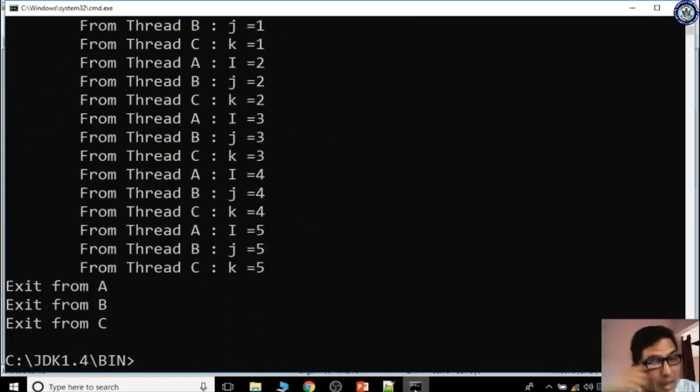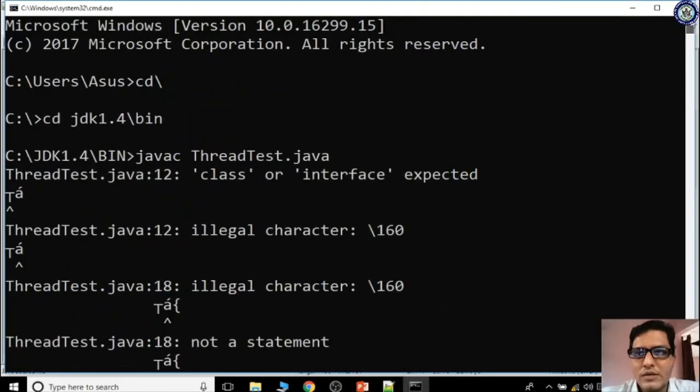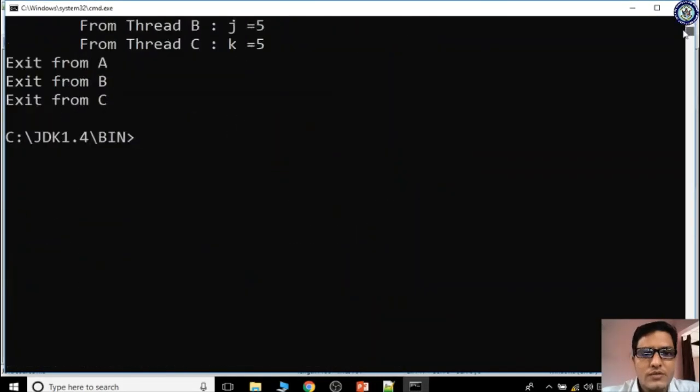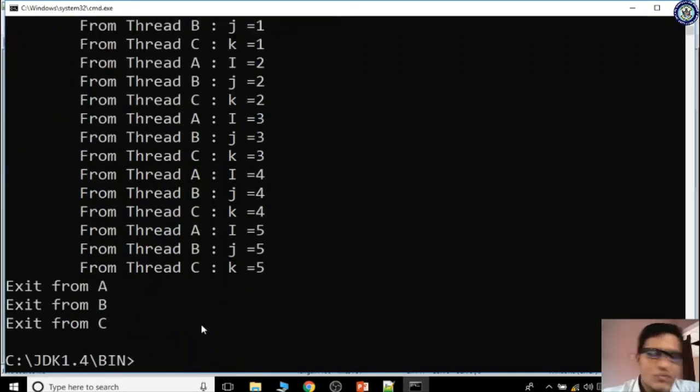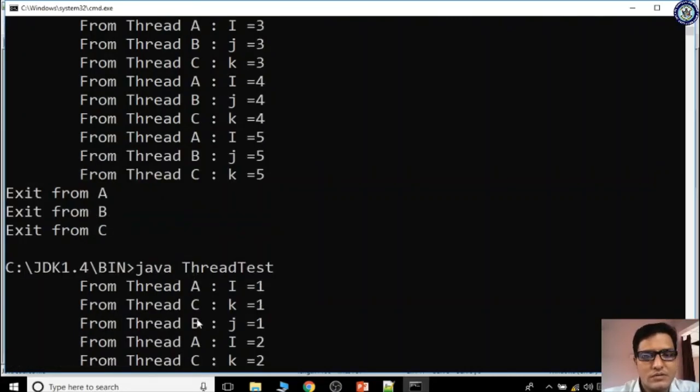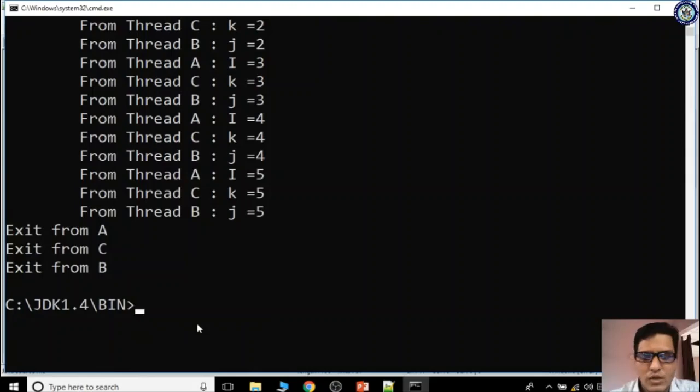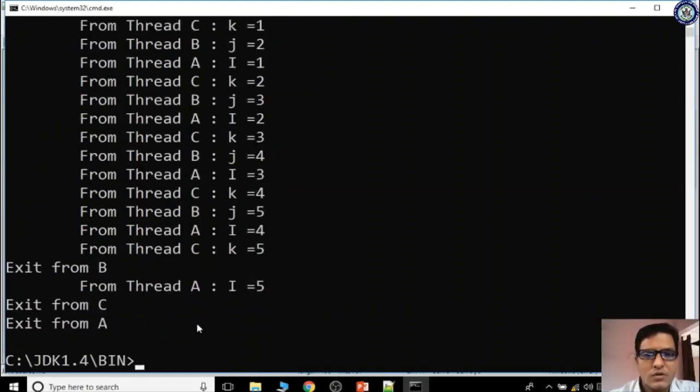Whenever I am running, it is showing the output, right? You are identifying here: first, it has entered I, J, K. So ABC threads have started at the same time. After that, ABC, ABC, ABC. So it doesn't get the same order whenever I'm running multiple times. If I run that, here it is coming ACB, right? First it has started C. Got it? Clear? Why? We do not know which thread has entered for execution first.